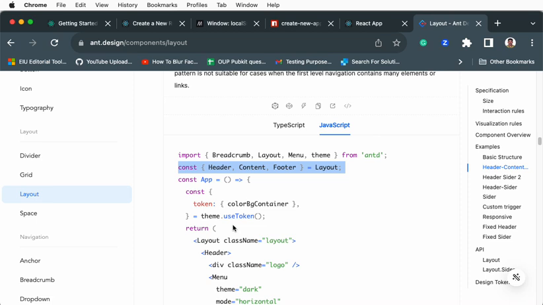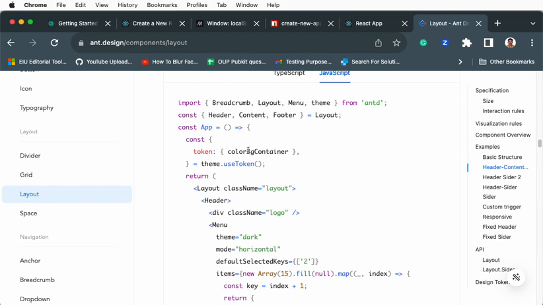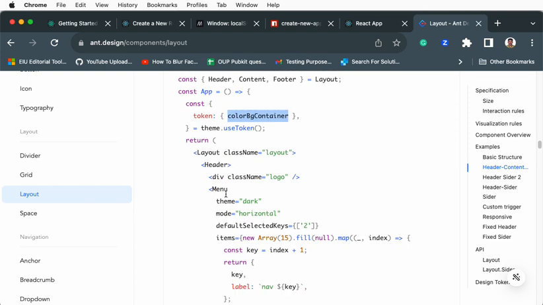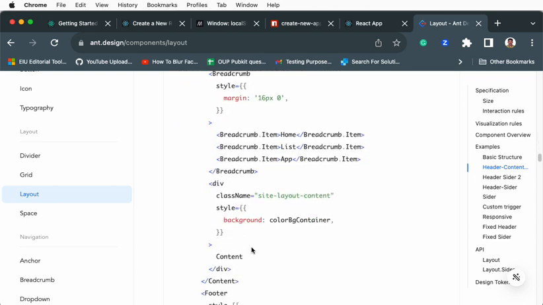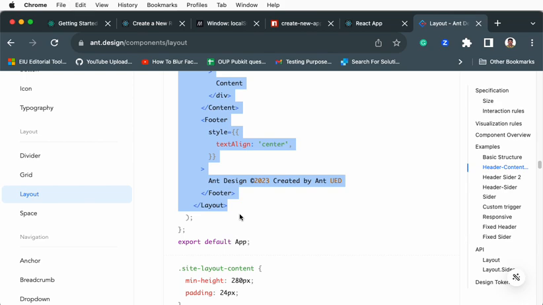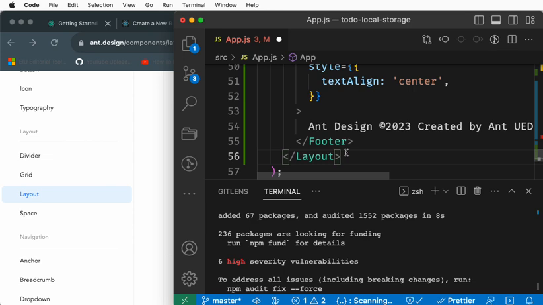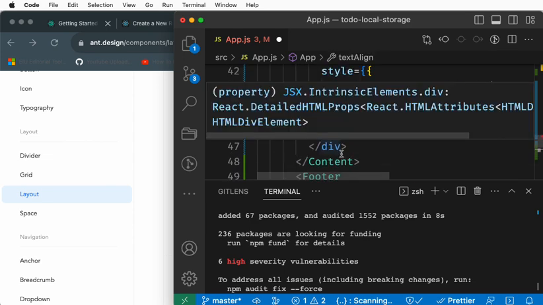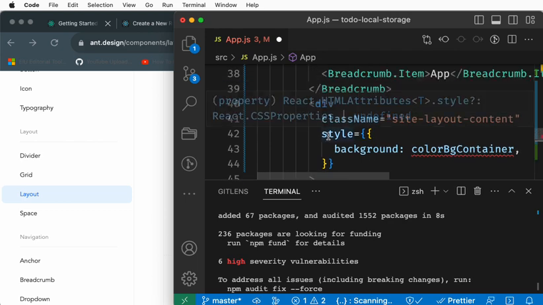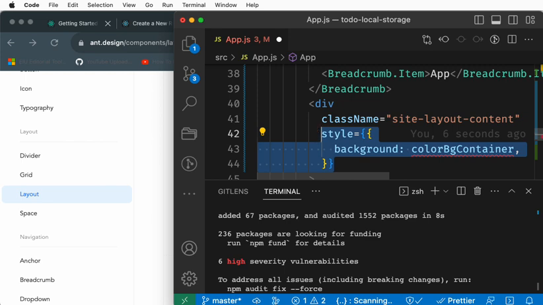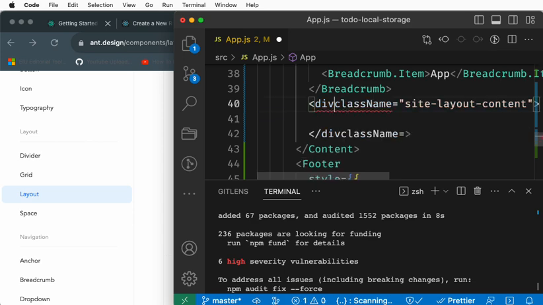And you see here they have something called a layout. Copy this one. Here they might use some kind of token or not. It's okay, we can remove them if not required, because in our case it is going to be different. Just copy from layout to layout, and we have another folder here, just remove it. Let it be the footer and header. We can remove the content part. Just remove everything we don't need. This is the place we are going to write our content.